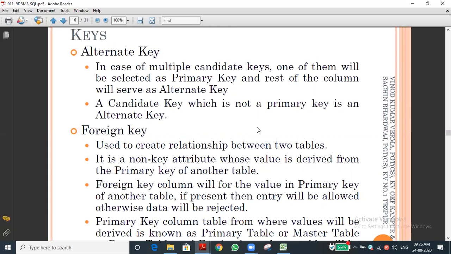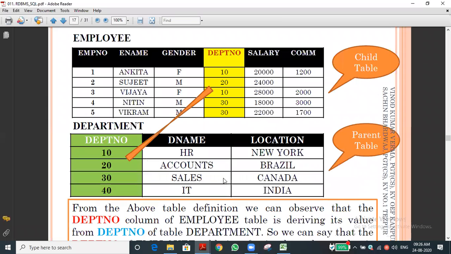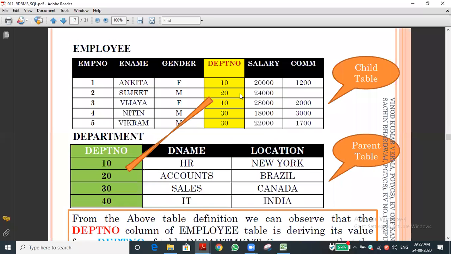Let me come to the concept. What is a foreign key? Very simple, I will explain. Employee is one table. Actually this is somewhat wrong, it is not a better example. So for example, let me go to our own concept.